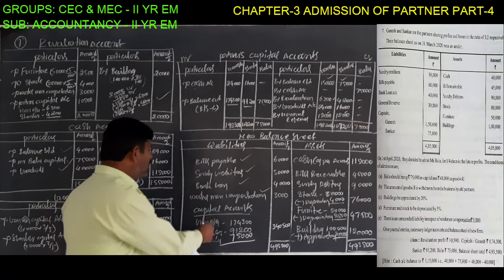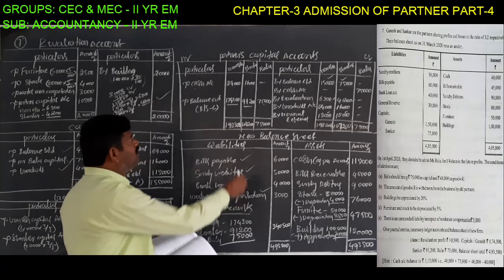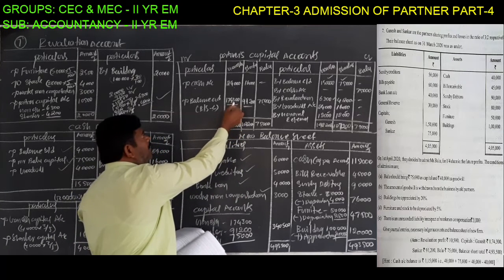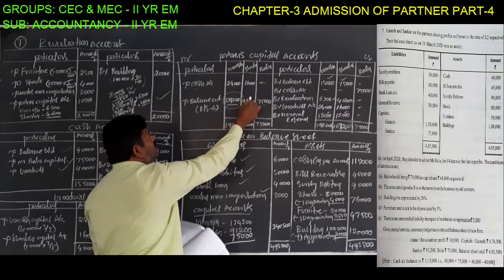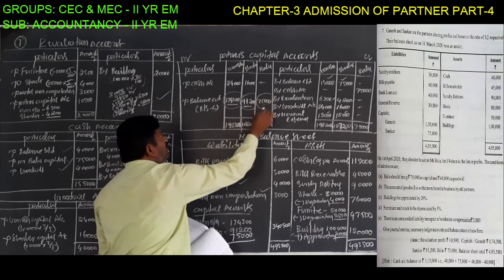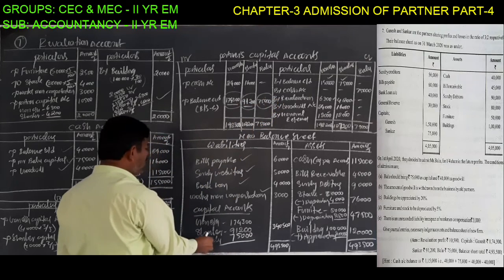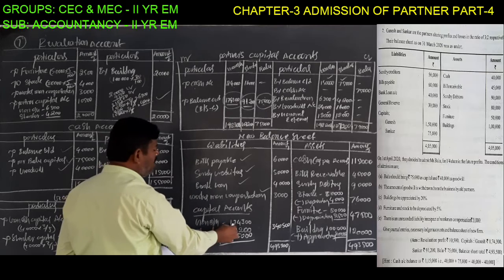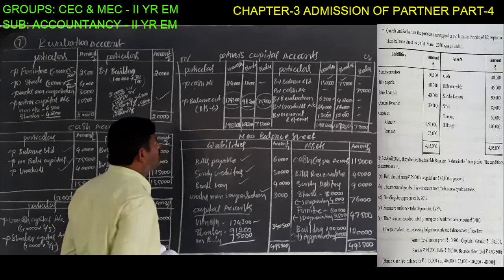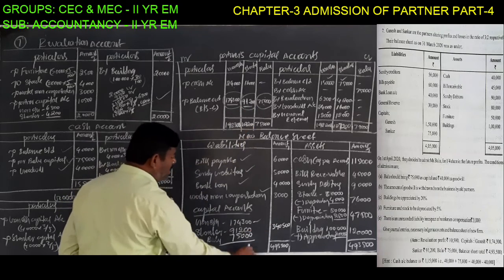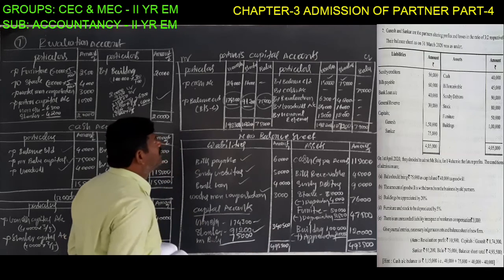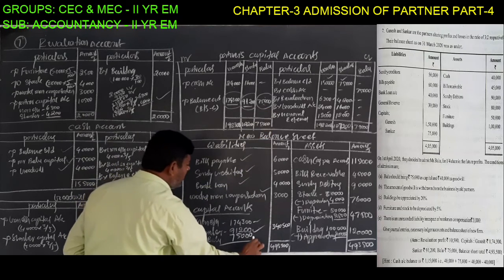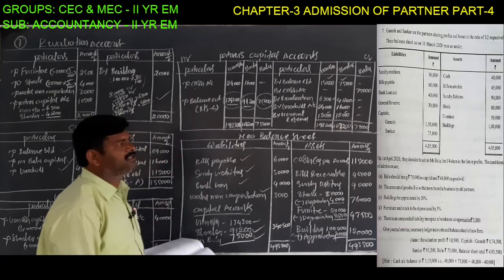Next, capital accounts. The amounts are found through the capital accounts. They must be recorded in the balance sheet: Ganesh capital 1,74,300 rupees, Shankar capital 91,200 rupees and Balu capital 75,000 rupees.